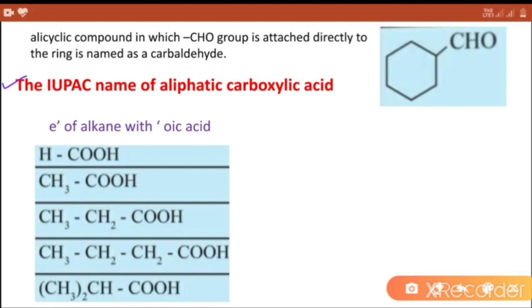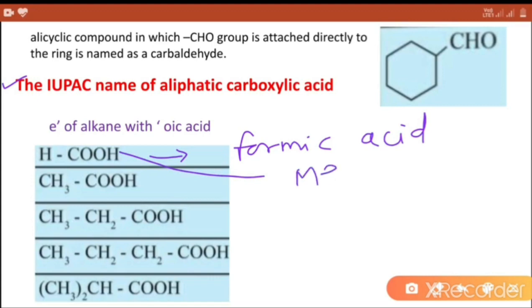Next part, the IUPAC name of aliphatic carboxylic acids. First compound, common name formic acid, and IUPAC name methanoic acid.